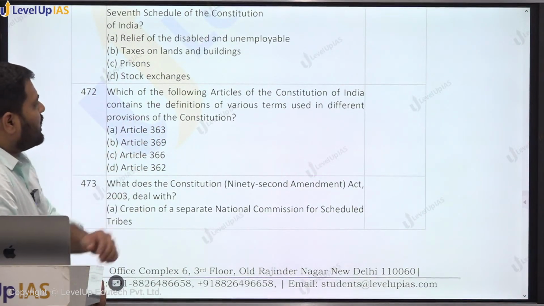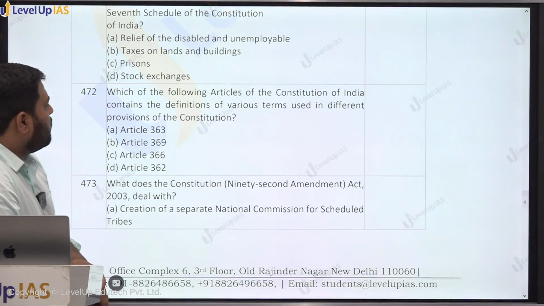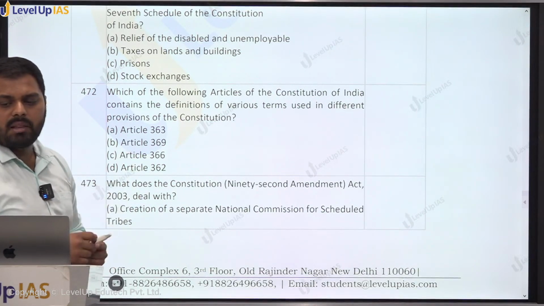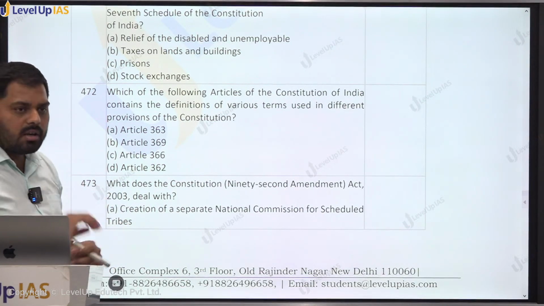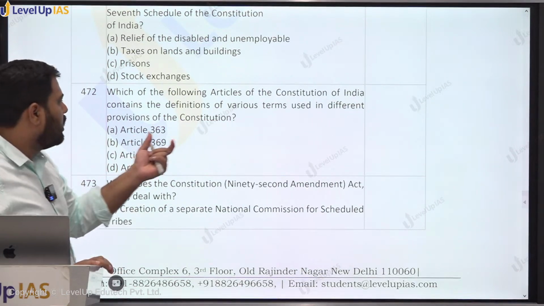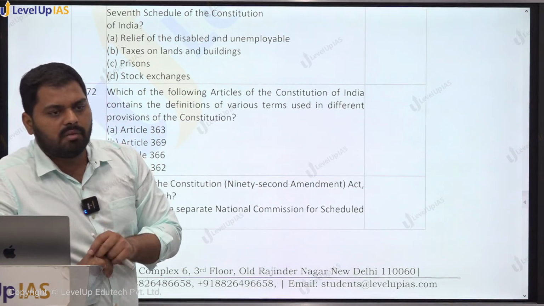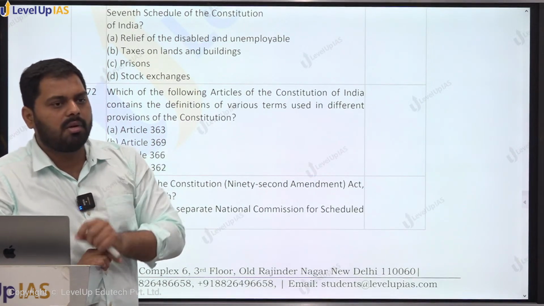Which of the following articles of the Constitution contained the definition of various terms which are used in the different provisions of the Constitution? आपके पेपर में भी कई बार आता है that which of these are defined under the Constitution. So ideally you will come to know while you are reading कि what does law mean. तो law article 13 में define कर दिया. What does state mean? article 12 में define कर दिया.